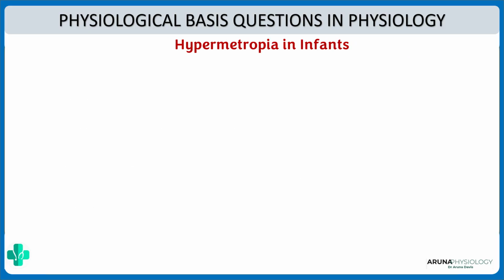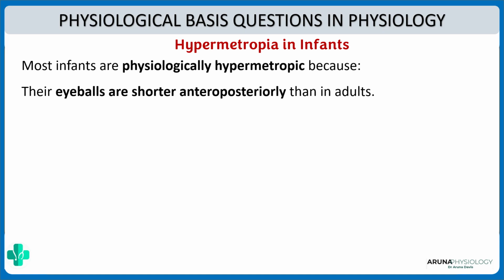So the next is, why is there hypermetropia in infants? Most infants or newborns are physiologically hypermetropic. Well, that is because their eyeballs are shorter anteroposteriorly. So see, suppose this is the eyeball. The light rays coming from an object, because the eyeball is shorter anteroposteriorly, form the image behind the retina. That's what we call hypermetropia. That is why we say infants are hypermetropic.